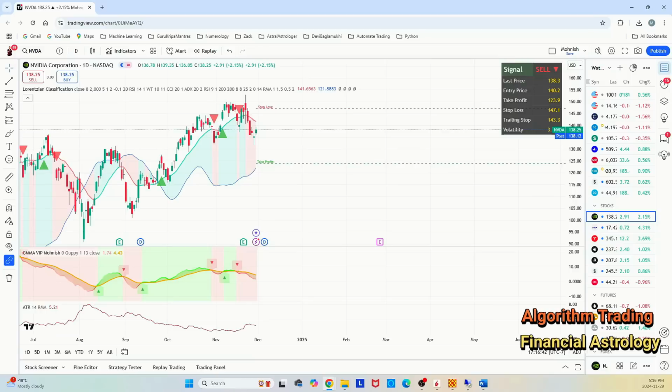And you see that on a daily chart, since NVIDIA is retracing, we have a sell signal. We know what the entry price is. You should enter the trade when you're short selling NVIDIA. The take profit, the stop loss, and the trailing stop loss are also given to you in this new version of our indicator. And you see the trade profit, its line is here, and we are also measuring the volatility.